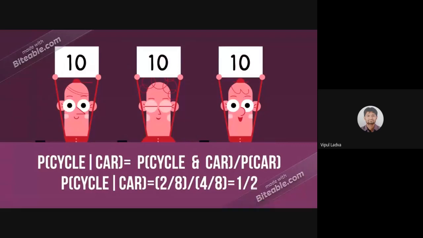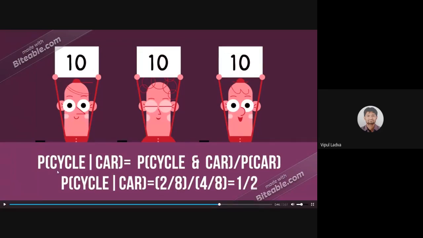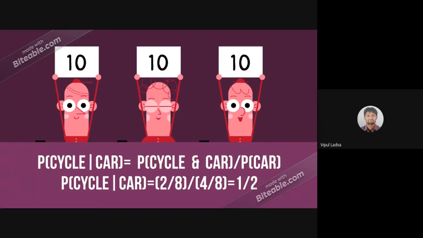Yes, this is the actual definition which we had already talked about. He's finding the probability that the selected person will have a cycle, under the condition that he or she already has a car. So that should be the ideal formula that we can understand quite easily.